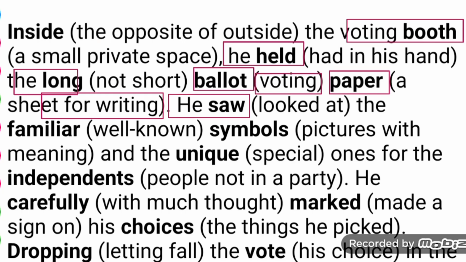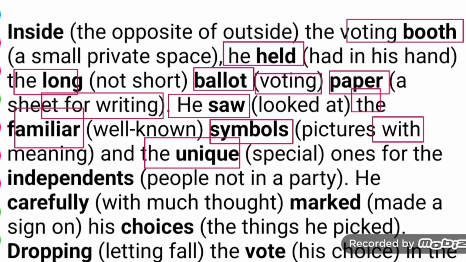He saw the familiar symbols with meaning, and the unique ones for the independents. Here you can see that's a very important sentence. He saw familiar symbols. Here familiar means well known.